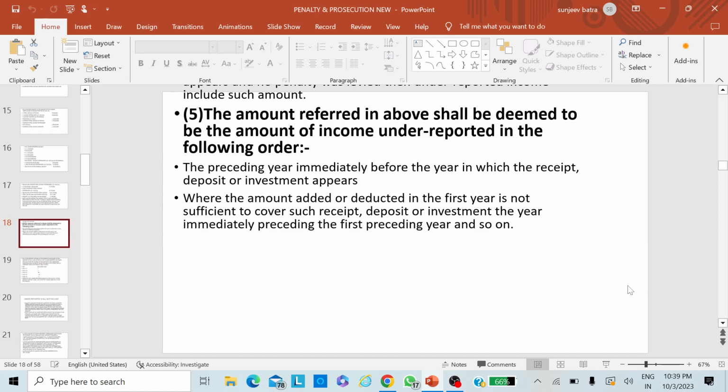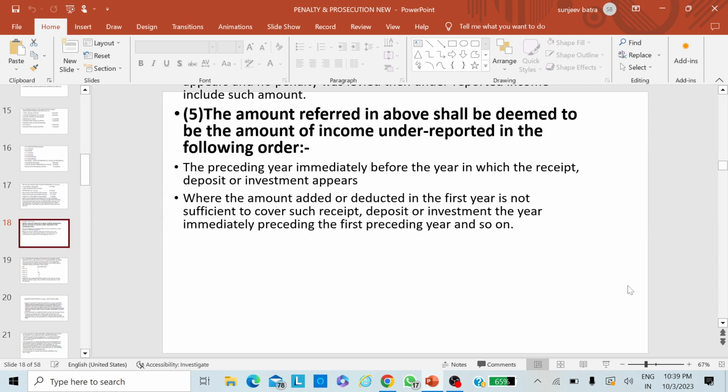But you have to take precaution that while calculating the penalty, tax shall be calculated at the rate applicable of the assessment year to which the source pertains, and the penalty shall be imposed in the current assessment year.